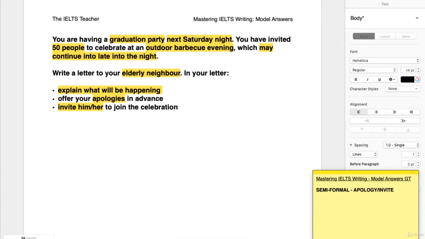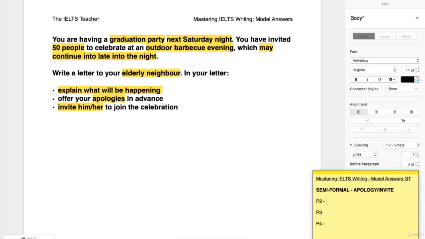But because it doesn't have one clear thread running throughout it, and because it's a semi-formal letter to a neighbour, the first sentence that we're going to write is likely going to be something like, I hope everything is well with you, I hope you're doing well. And then we'll move into the individual bullet point paragraphs. So let's set those up here. P2, P3 and P4. In P2 we're looking at explaining what will be happening, and we want to return to the highlighted parts here. Make sure we cover all of that.